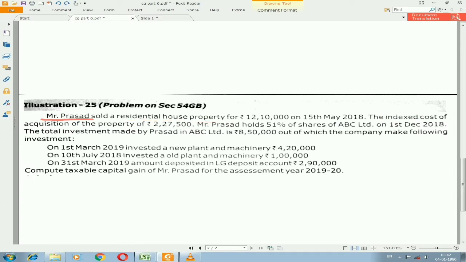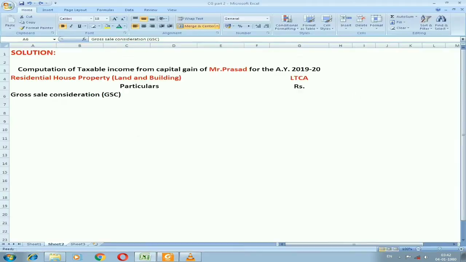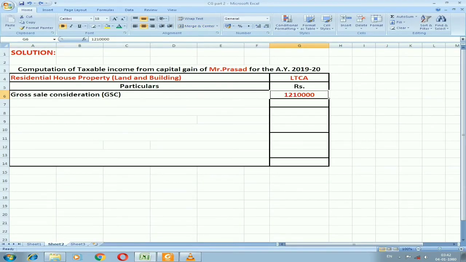which is in the previous year. That is the amount of rupees 12,10,000. That is the sale amount which was made on 15th May 2018, which is in the previous year. So let us enter it, 12,10,000.